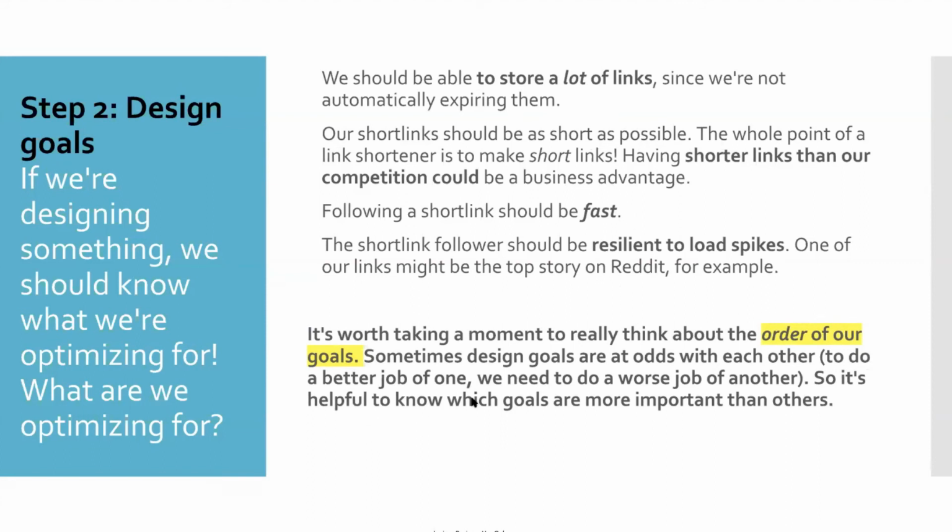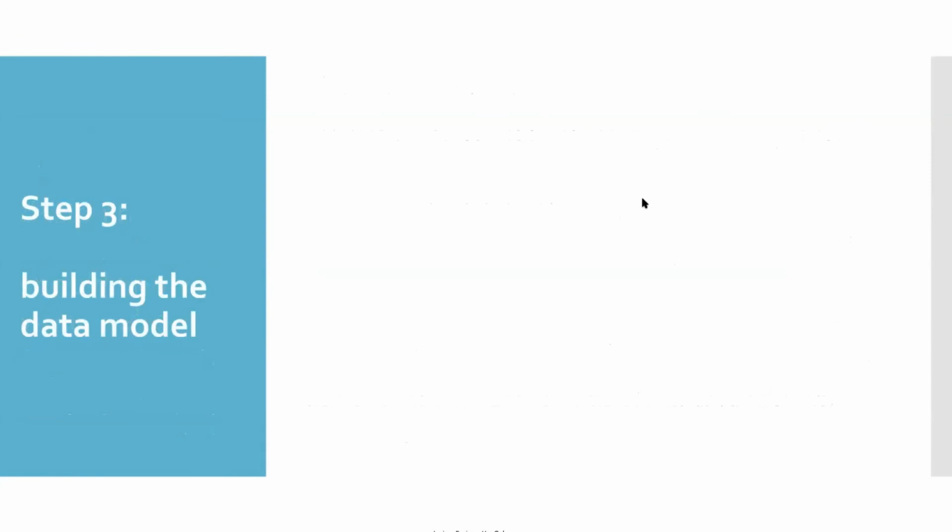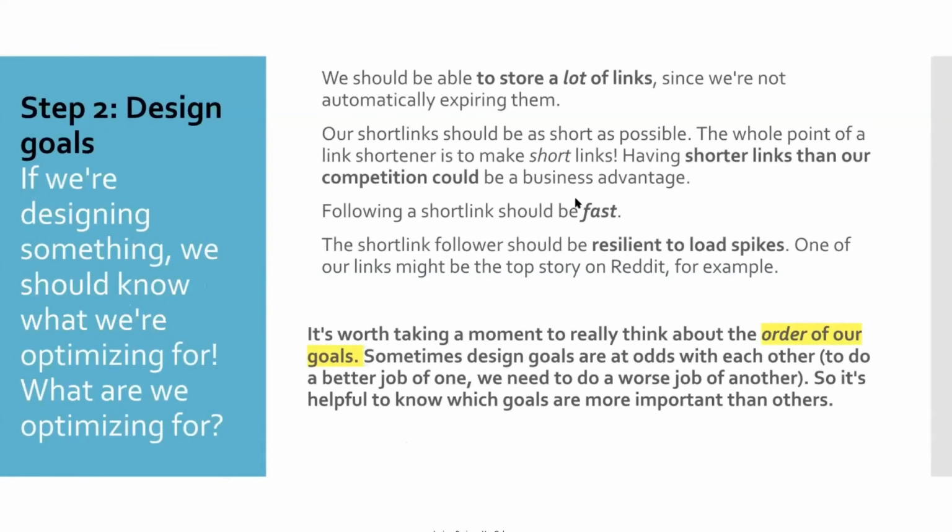To do a better job on one, we need to do a worse job on another. So it's helpful to know which goals are more important than others. Just like we did for the big O complexity, space and time, both might be good, but we need to choose depending on the current scenario.